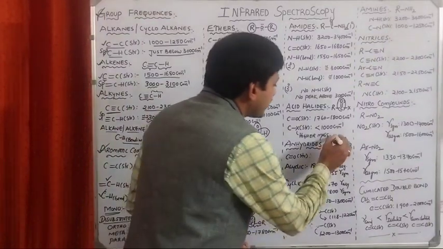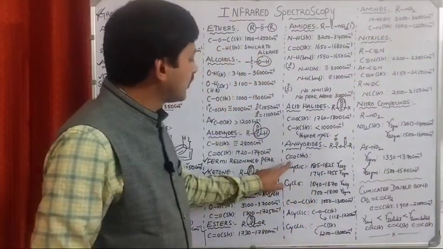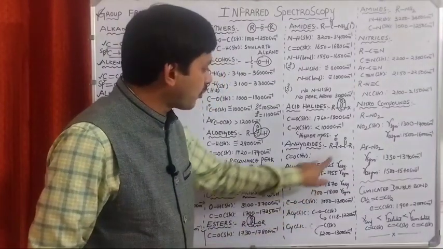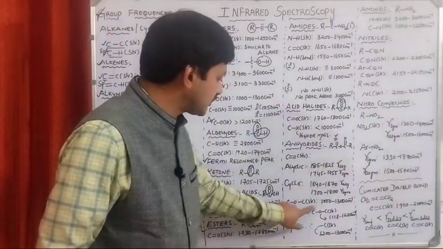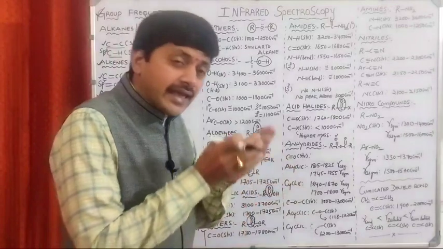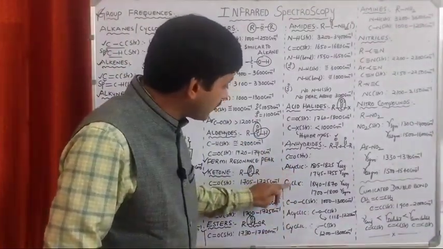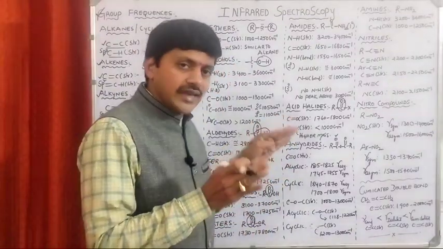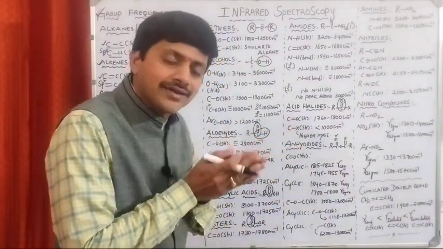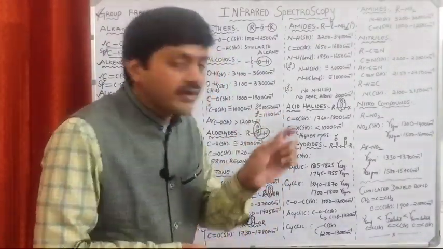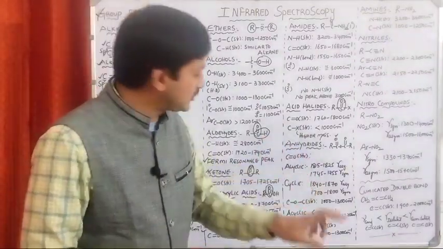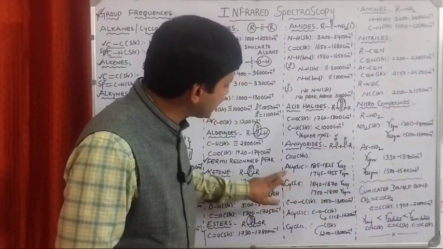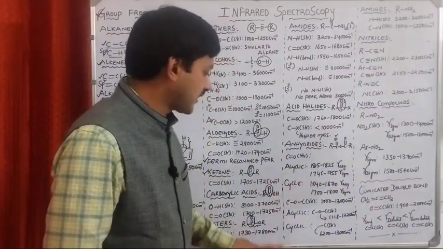In anhydrides, the main one is what? C=O or not? C=O stretching. Later we are having what? C-O-C bond. C-O-C stretching will also appear. The anhydrides may be acyclic or cyclic. Especially in case of the anhydrides, we have a look at symmetric stretching and asymmetric stretching. See this one, symmetric value, asymmetric value, symmetric value, asymmetric value in case of acyclic and cyclic.